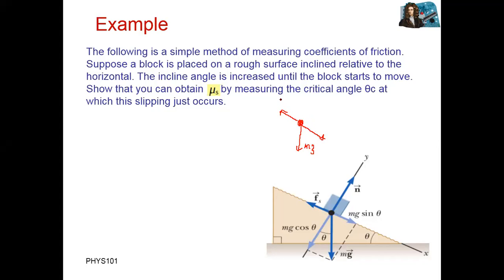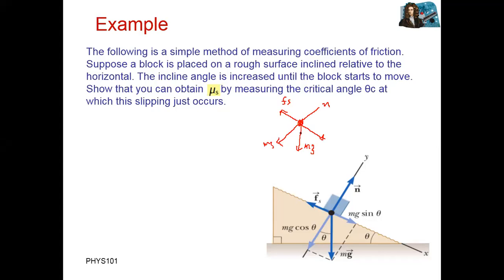We have the friction force here. We also have the normal force, and opposite to the normal force we have the gravitational force, mg, correct?